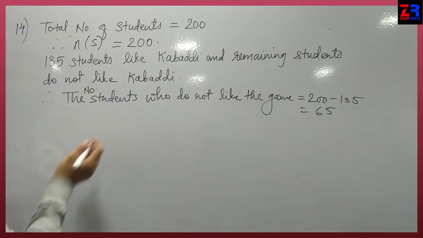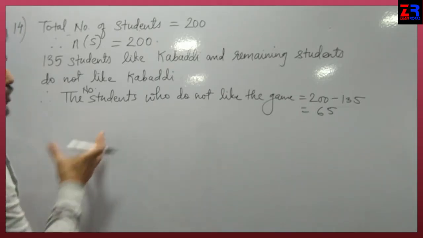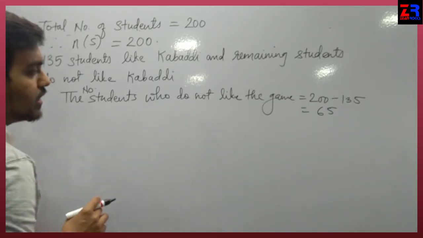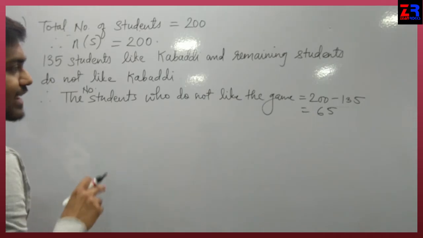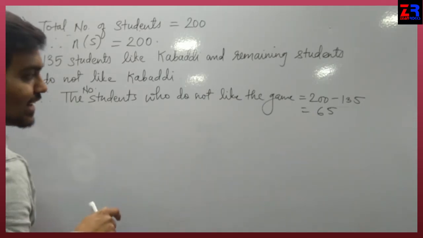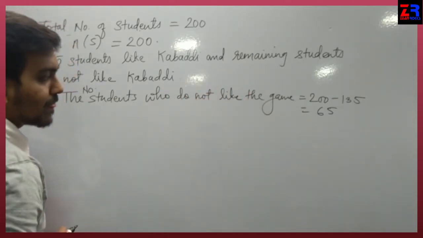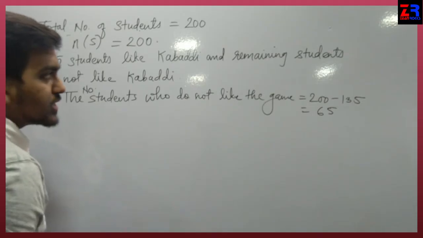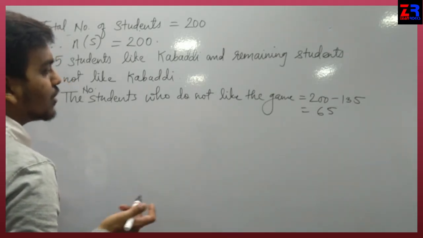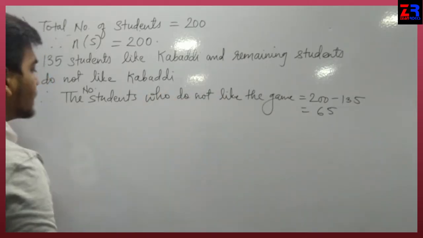Okay, now we have to find the probability: if we select a student randomly, then find the probability that the particular student selected does not like this game. एक स्टूडेंट को सिलेक्ट किया है और वो स्टूडेंट ऐसा होना चाहिए जिसको ये गेम पसंद नहीं है, who does not like this game.